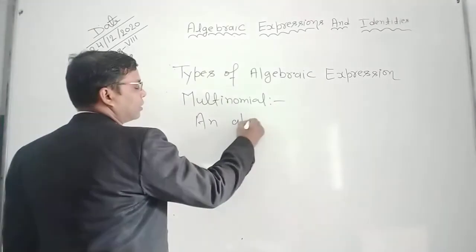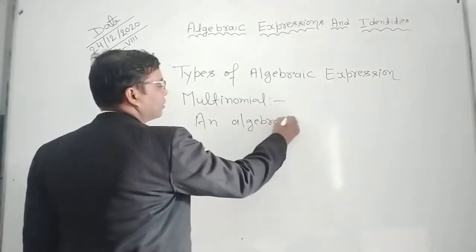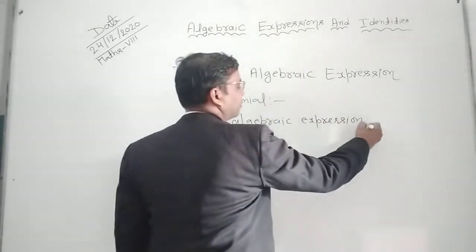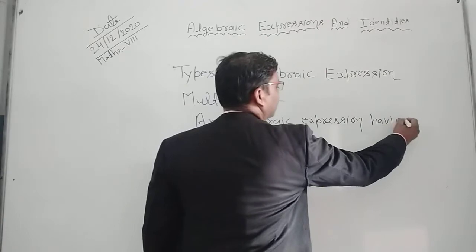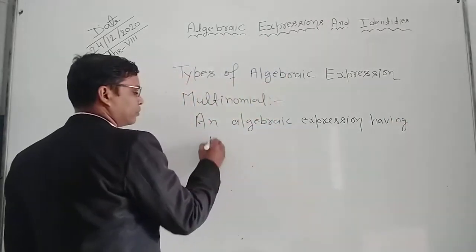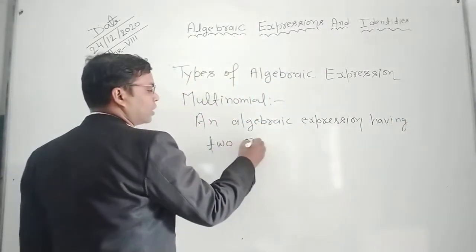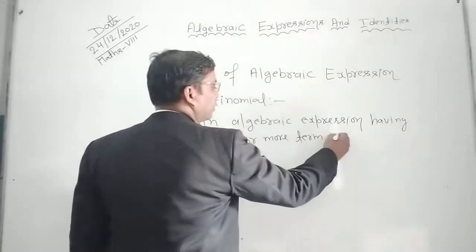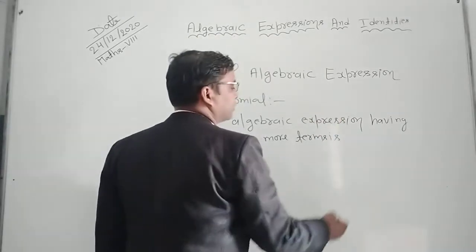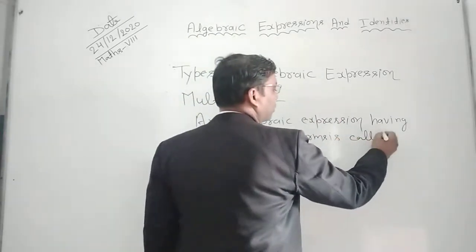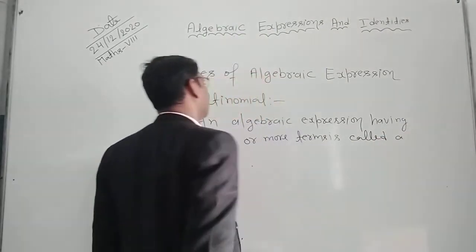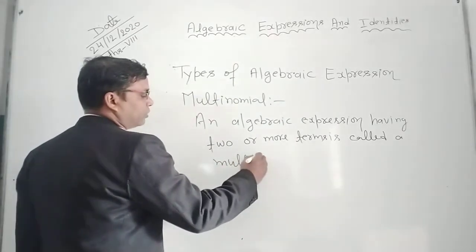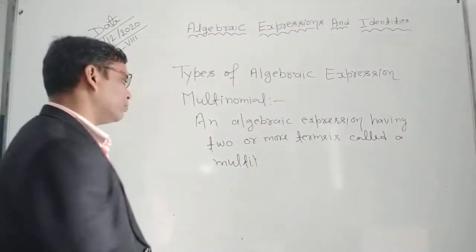An algebraic expression having two or more terms is called a multinomial.